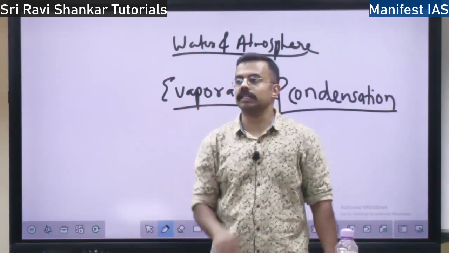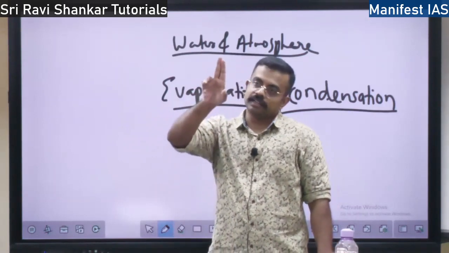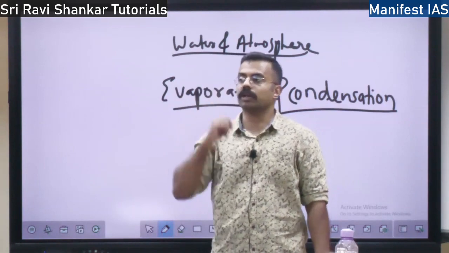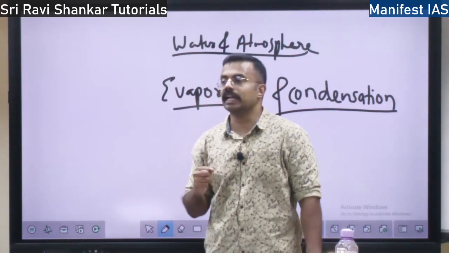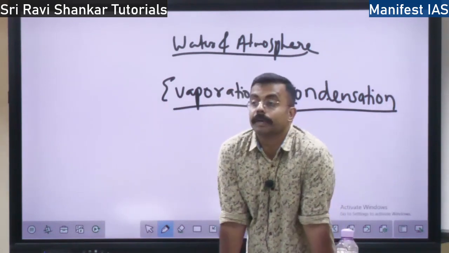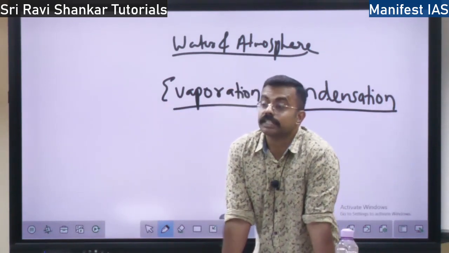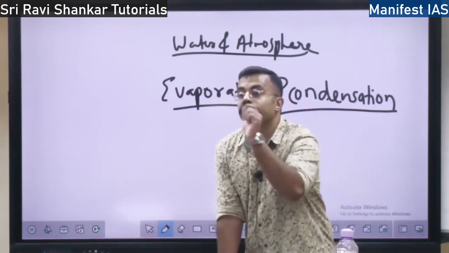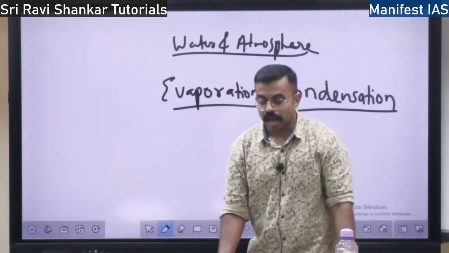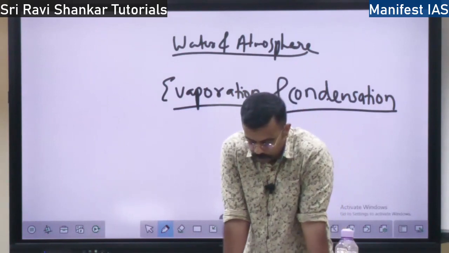It will be roaming around in the air. But when it gets condensed from water vapor to clouds, it needs some material to sit on. So this is called hygroscopic nuclei, over which the condensation takes place. The material on which the condensation takes place is called hygroscopic condensation nuclei.